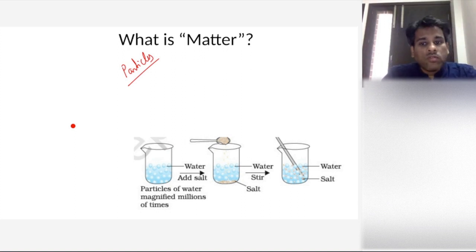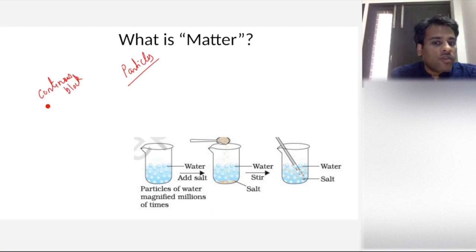But earlier there were two schools of thought. The first school of thought said that matter is made up of a continuous block, like a wood plank. And there was another school of thought that said that it is made up of particles, but very small particles, like sand, made up of small particles.